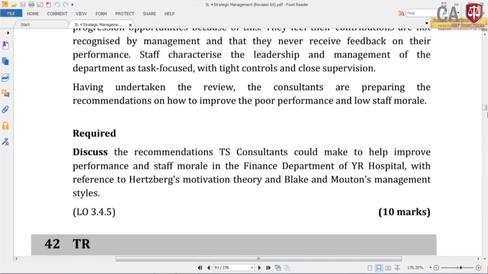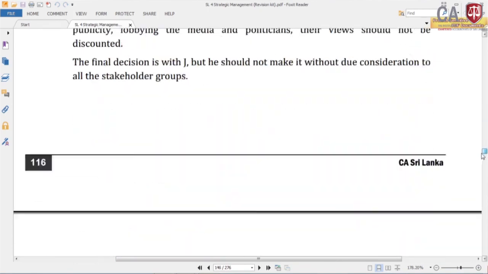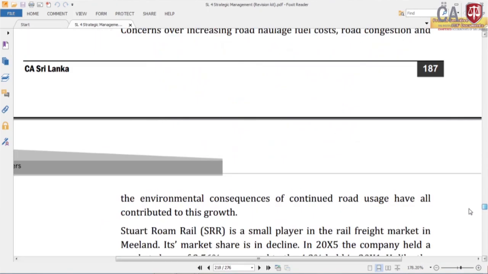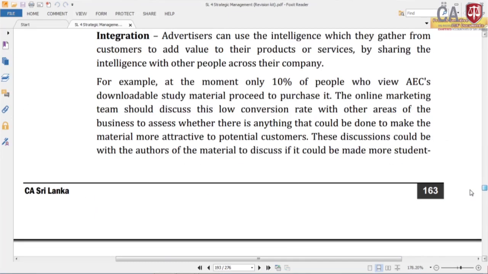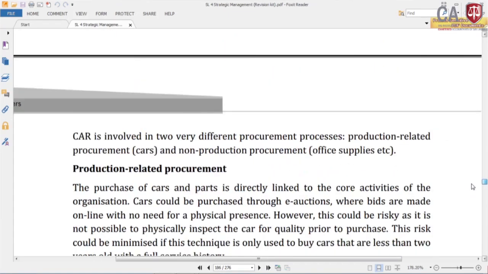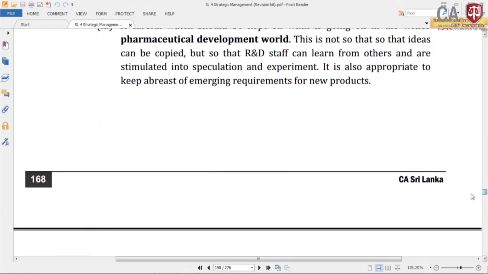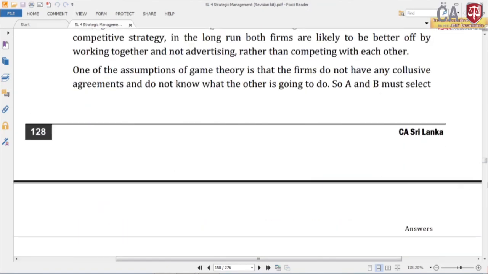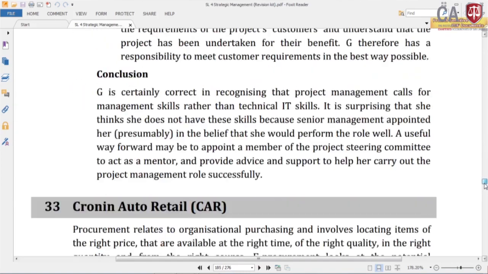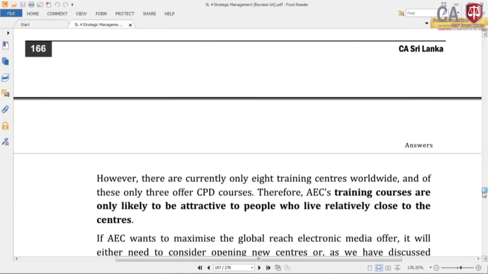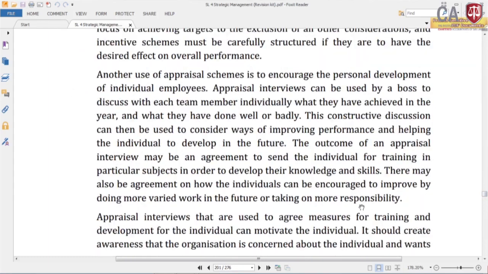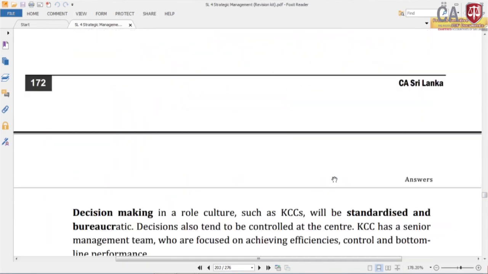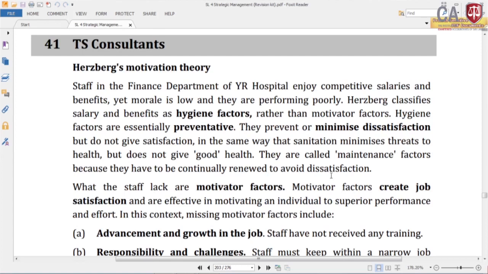Right. So, we look at the examiner's answer also. So, what does the examiner tell on the first part?